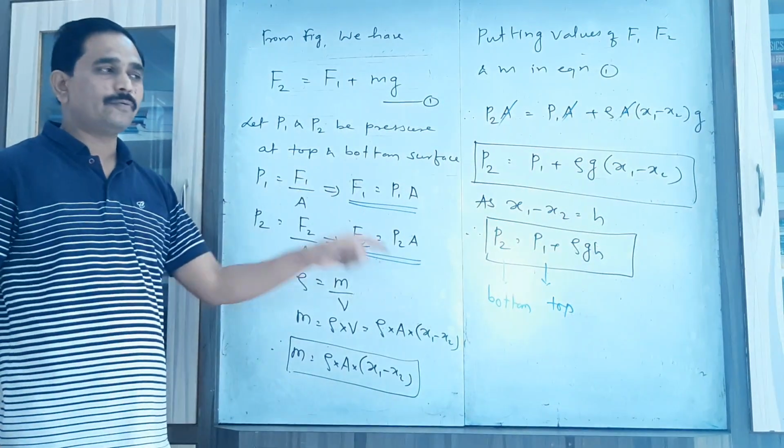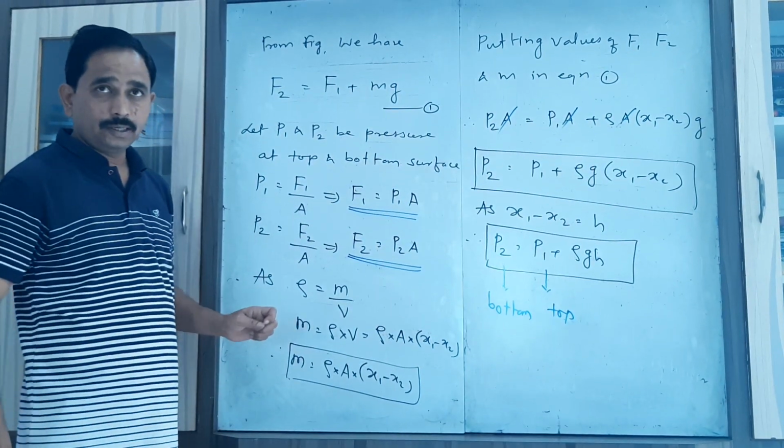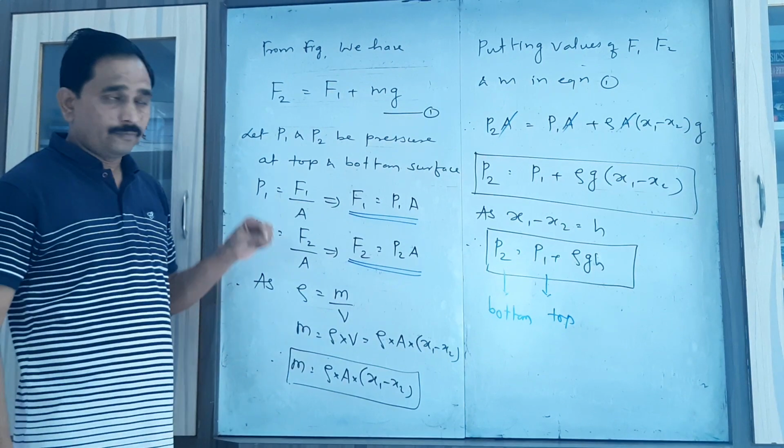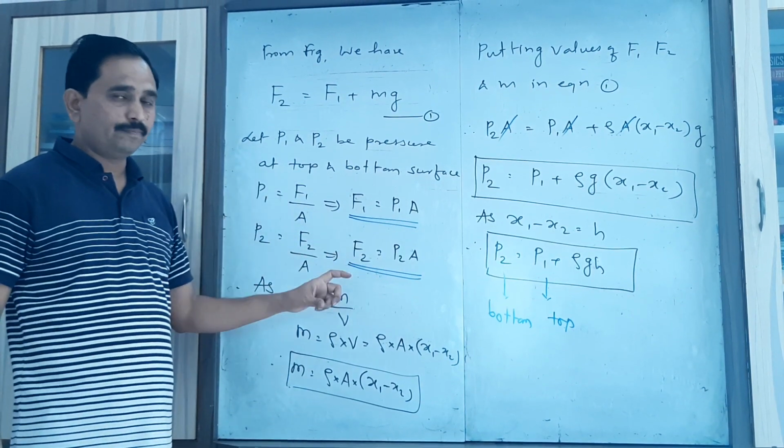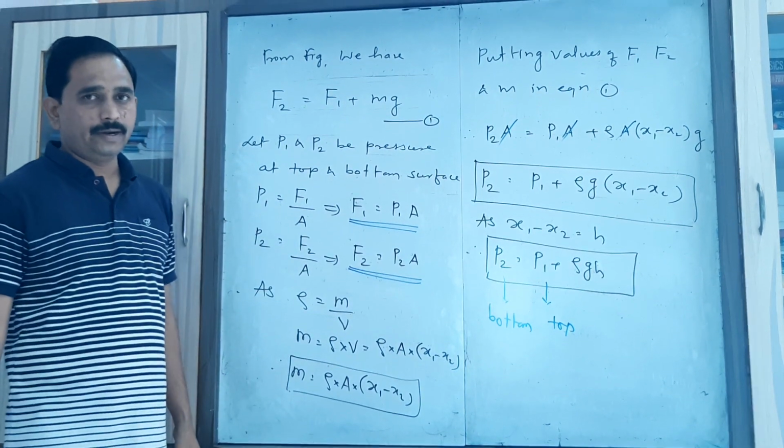So this is the required expression for the pressure where the cylinder is completely present in a liquid.